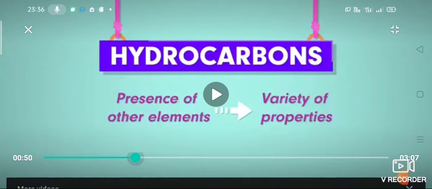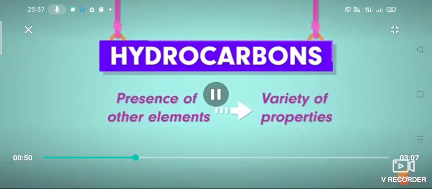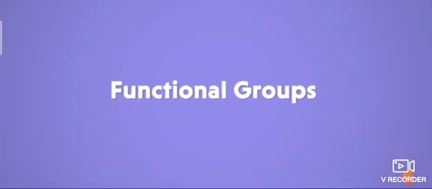These heteroatoms and the groups containing them confer specific properties to the compound regardless of the length and nature of the carbon chain, and hence are called functional groups. Some important functional groups are given in your textbook. In each case, the valency of the carbon will be satisfied. The functional group is attached to the carbon chain through this valency by replacing one hydrogen atom or more than one hydrogen atom. So in your textbook, the functional groups are given.